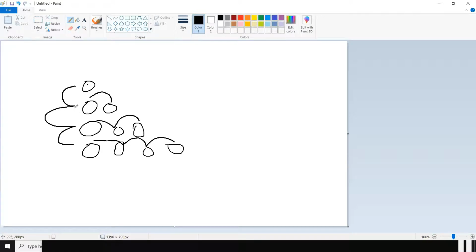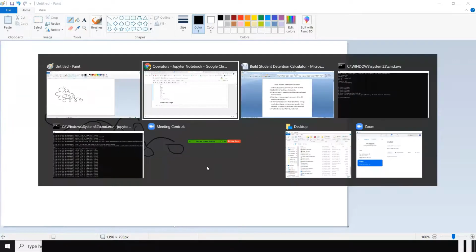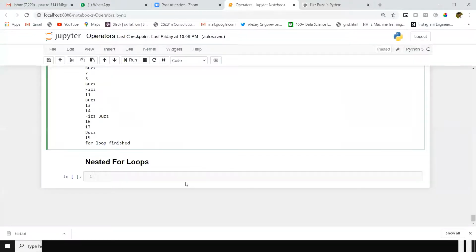Here, you came into this loop. Inside this loop, you will run one more loop. Suppose you have some more zeros here, then you will run one loop here like this. This loop will end here. Then you will go to the previous loop and increase one more iteration. We have to run 2 loops: one is a vertical loop and one is a horizontal loop. In these situations, we have to use nested for loops, like a for loop inside a for loop. I hope you got some idea of what I am talking about.